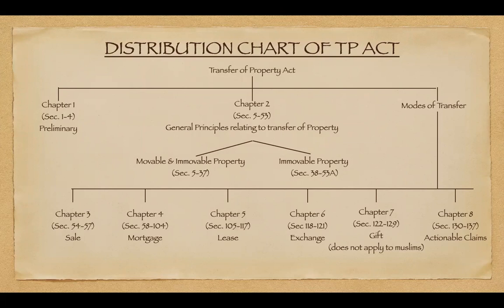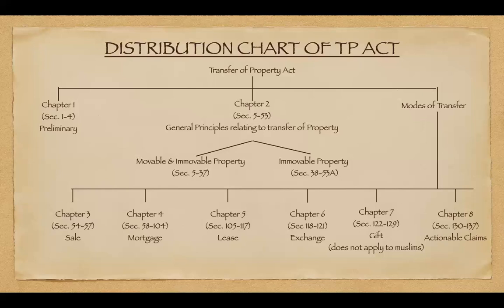Now chapter 2, which consists of sections 5 to 53, talks about general principles relating to transfer of property. This chapter is divided into 2 parts. As I said, transfer of property deals with the transfer of immovable properties; however, there are a few sections which deal with movable properties.